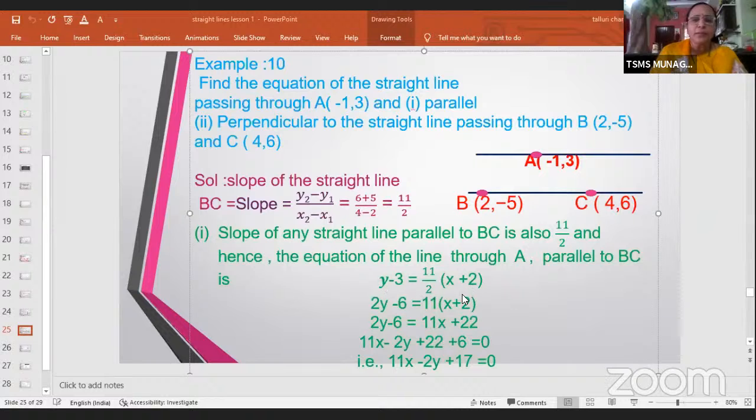and take this 2 to the other side, it becomes 2y minus 6 is equal to 11 into x plus 1. Just simply multiply, 11x plus 11. And so 11x minus 2y plus 11 plus 6 goes this side. The equation of the line, required line is 11x minus 2y plus 17 equal to 0. Now similarly, you can find